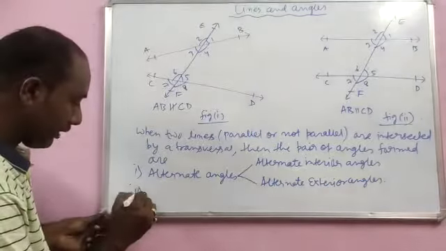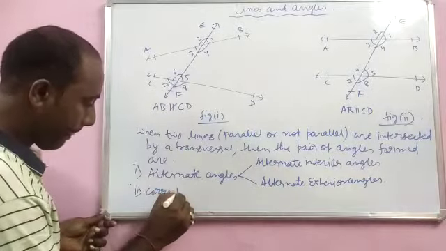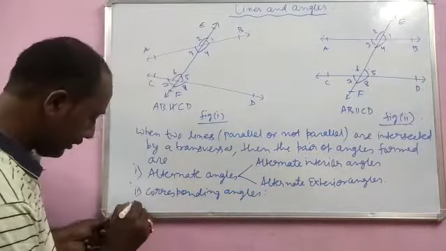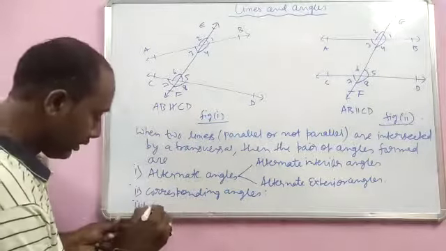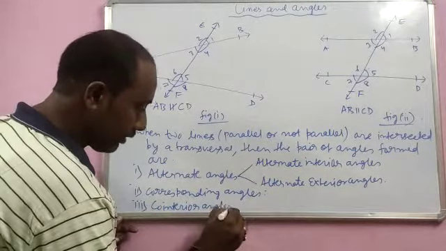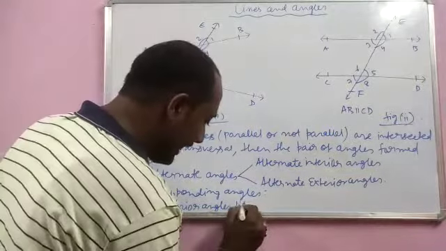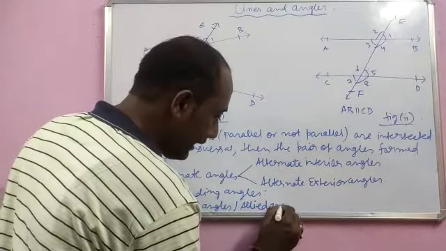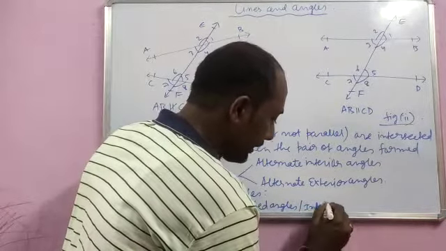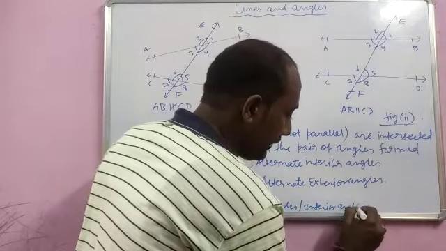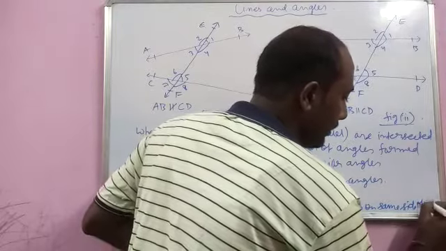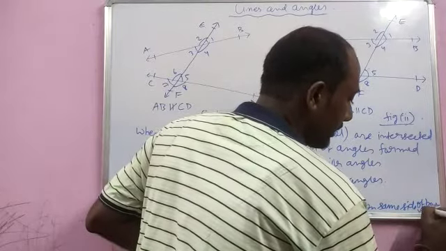Then you have the second pair called corresponding angles. And then you have the third pair which is called co-interior angles, or we call it allied angles, or we call it interior angles on the same side of transversal.